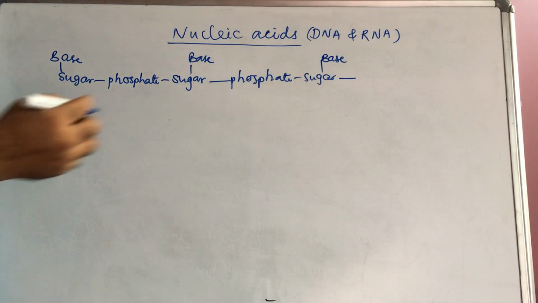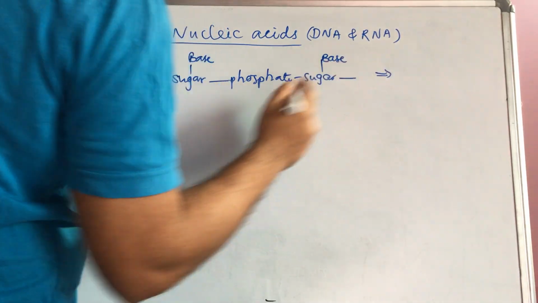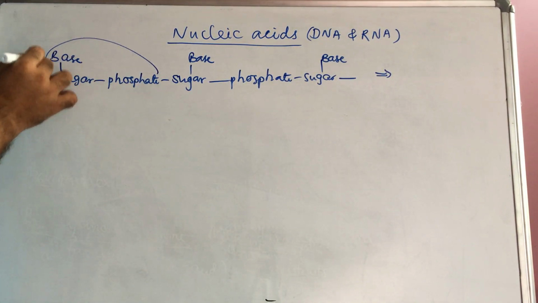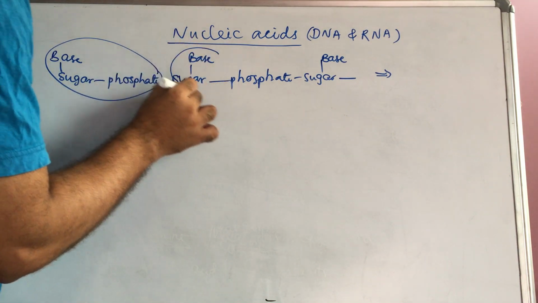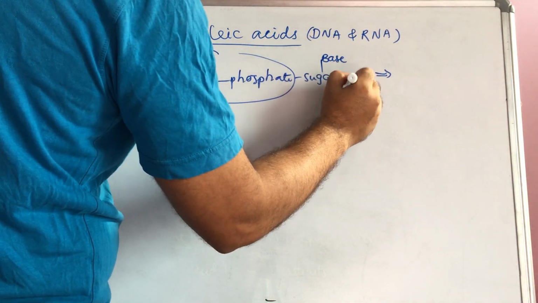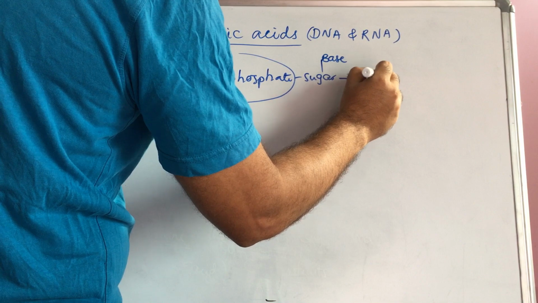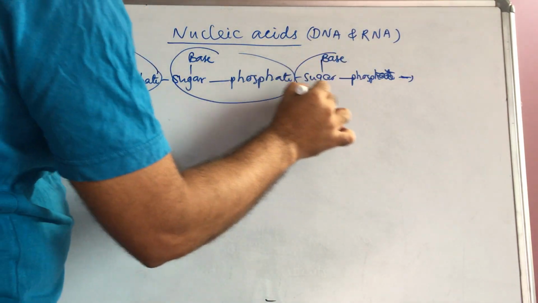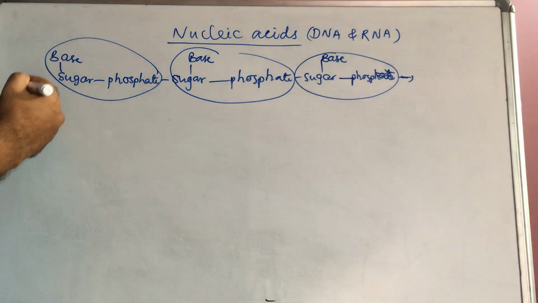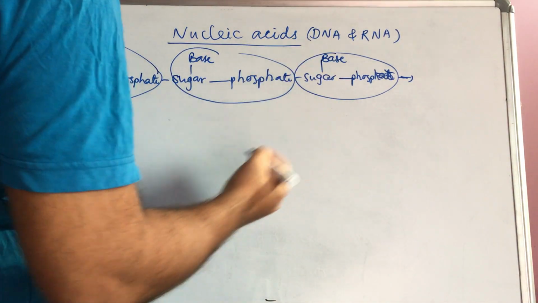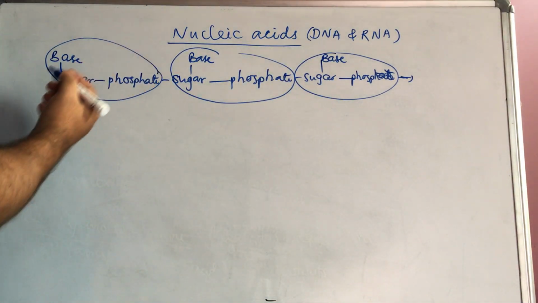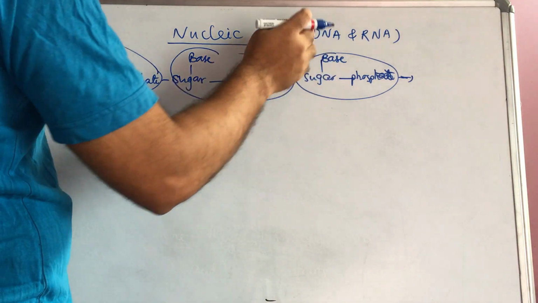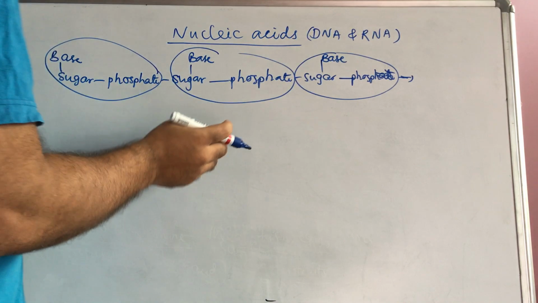This is a nucleotide. Totally this base, sugar, phosphate, this one is a nucleotide, this is another nucleotide. If another phosphate is there, then this is also another nucleotide. This number of nucleotides in a chain is called a polynucleotide. The polynucleotide may be DNA or RNA.